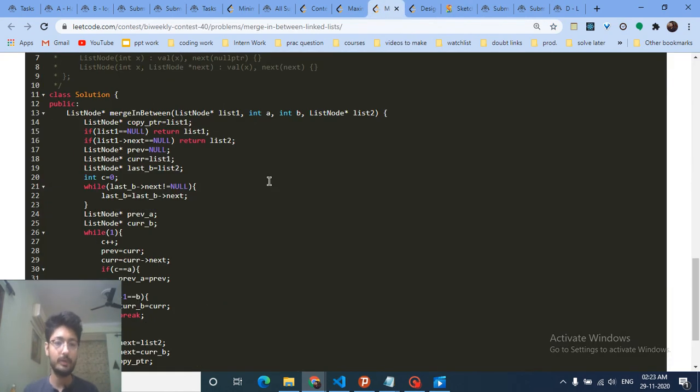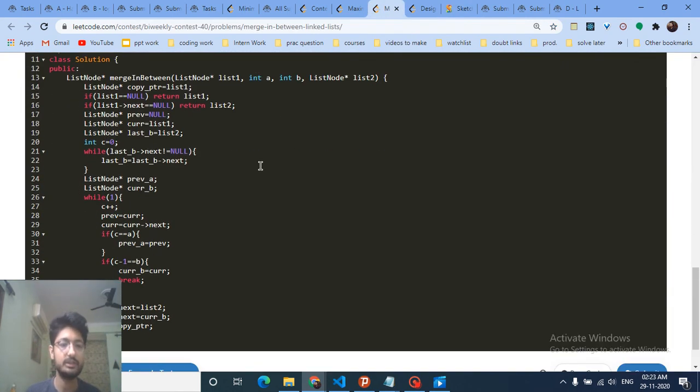I'll take you to the code part now. Okay, yes, this is the code. It's a little messy, I'll tell you. So you have to first store a copy pointer, because you are changing list 1 and list 2, which are the head pointers of these both lists. And in the end you have to return the list 1 pointer, so you have to make a copy such that you don't lose track of the pointer. So it's always beneficial to make a copy pointer.